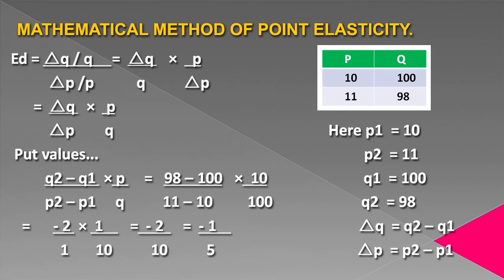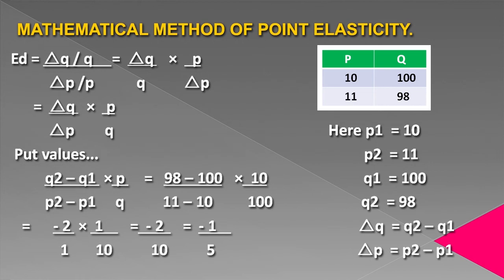Now, mathematical method of finding point elasticity. Suppose we are given the values P and Q, different prices and different quantities are given. P is 10, quantity demanded is 100. When P increases to 11, quantity demanded decreases to 98. Here P1 is 10, P2 is 11, Q1 is 100, Q2 is 98. Delta Q equals Q2 minus Q1, delta P equals P2 minus P1. And do remember one thing, P1 is always P also, Q1 is always Q also.